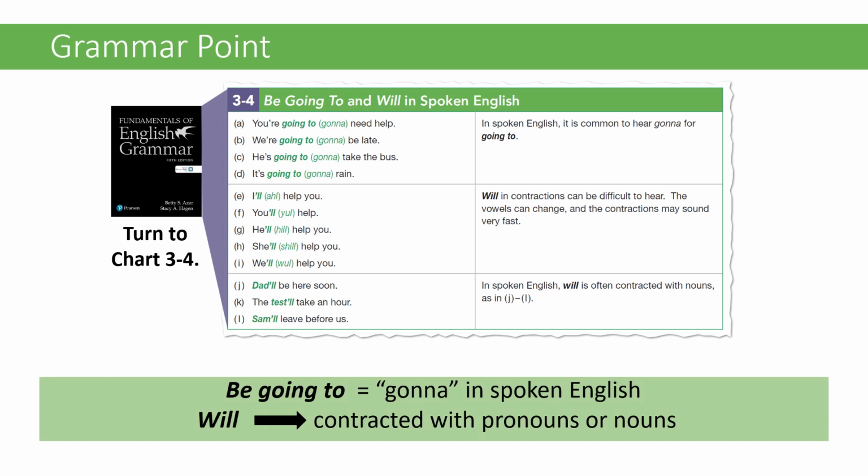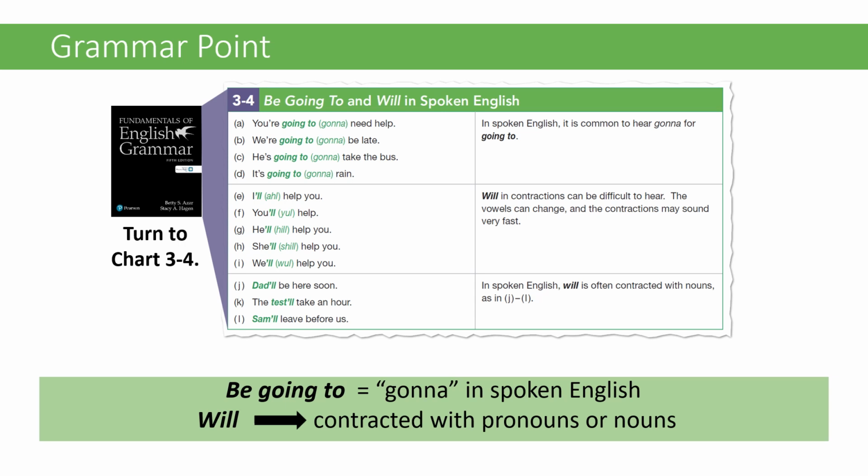In spoken English, we often use reduced forms or contractions. Be going to sounds like gonna. Will is often contracted with pronouns or nouns like this: I'll, you'll, he'll, she'll.